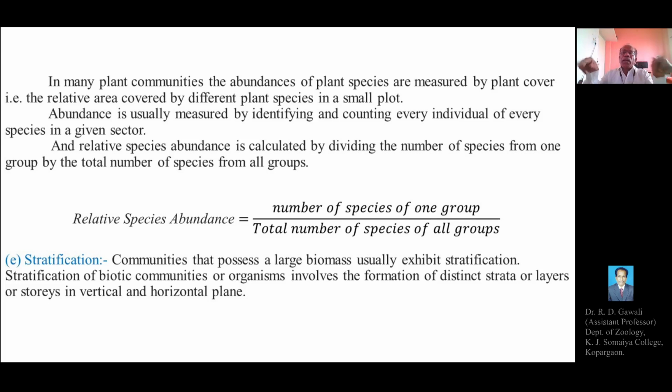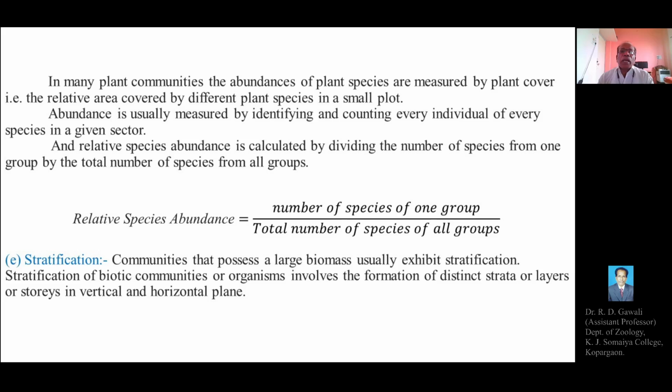So among the plant community, there may be a large number of species or several species of plants, and we can measure the abundance of the plant species by the measurement of the plant cover, that is the relative area covered by different plant species in a small plot.